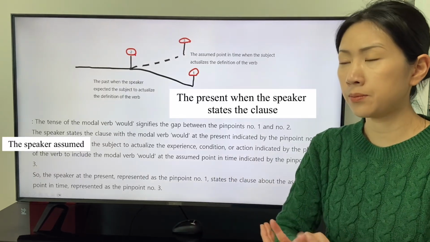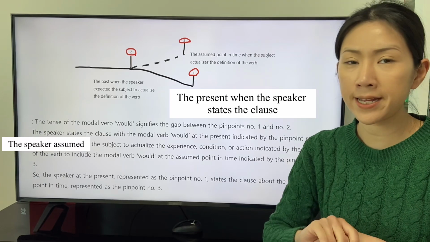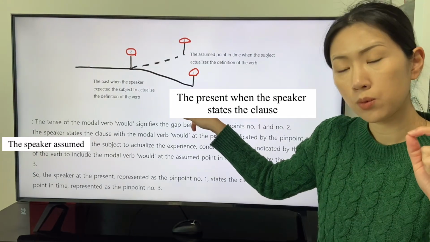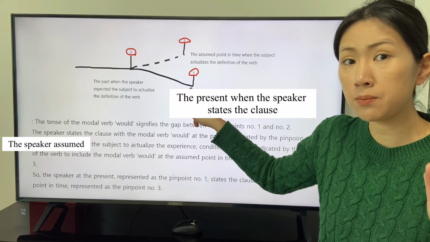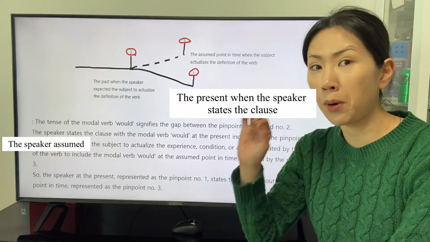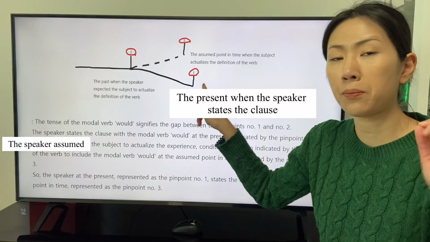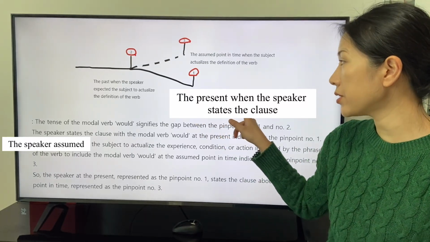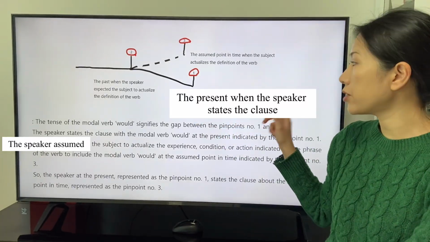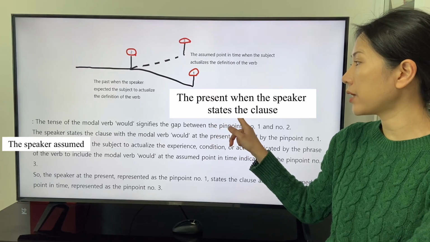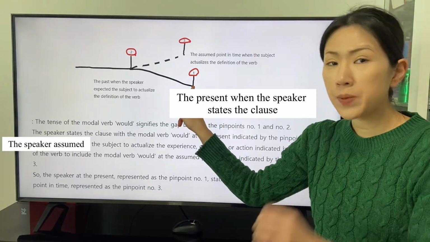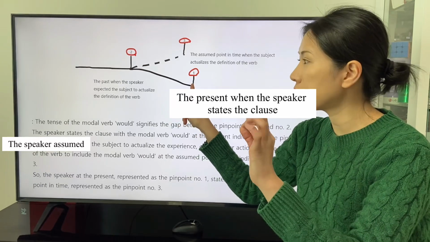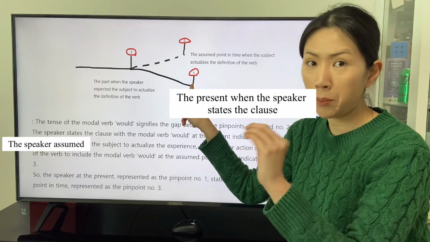We can visualize the point we are in. We are on the pinpoint. The pinpoint number 1 signifies the present when the speaker states the clause to consider that the subject actualizes the definition of the verb as true. The speaker states the clause at the point number 1.